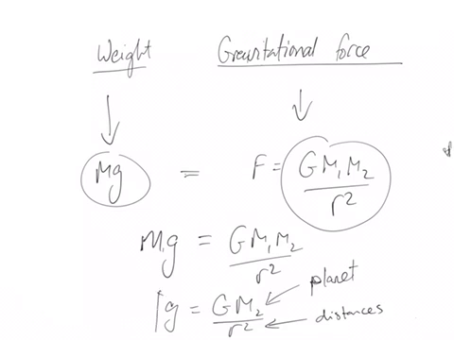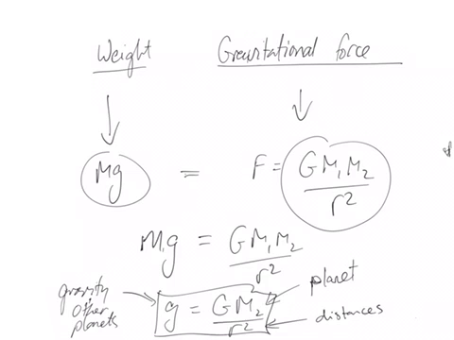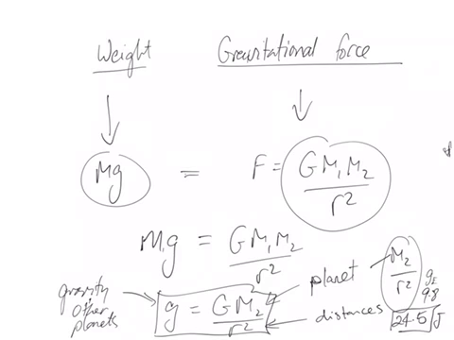This formula here we can use to work out the gravitational acceleration on other planets. An example would be Jupiter, which has a larger mass. It also has a larger radius. Jupiter has a gravity of approximately 24.5 compared to the Earth's 9.8. So you can see Jupiter and gravitational acceleration on Earth, 9.8.